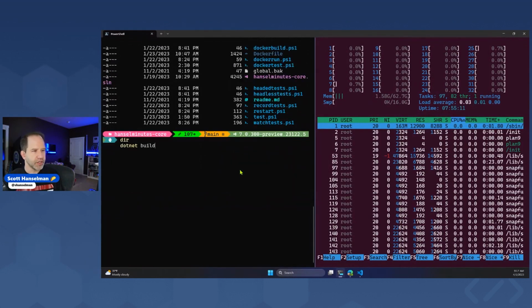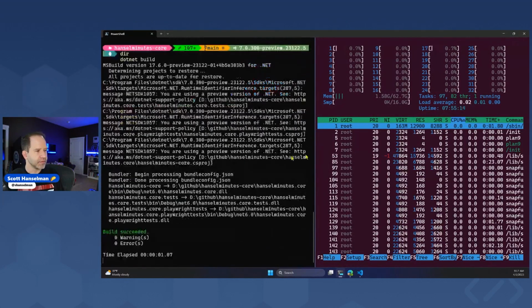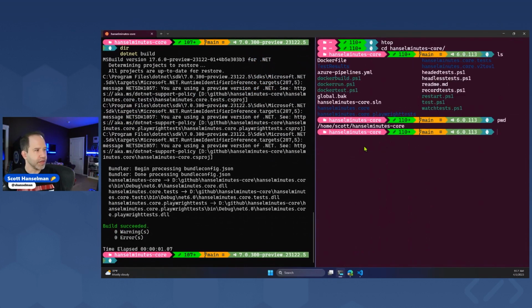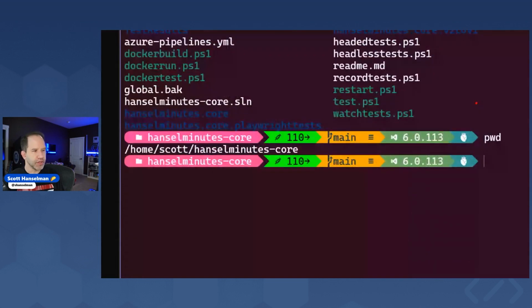So here I just did my .NET build. Over here on the side, let's go into another folder. And this is an important thing for you to think about if you're using WSL yourself. You're not going to want to use the Windows file system. If you're on Linux, you're going to want to use the Linux file system. So how do I move stuff between these two folders that are really the same folder?